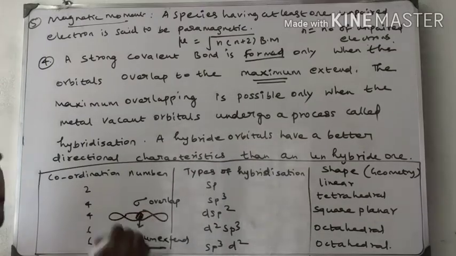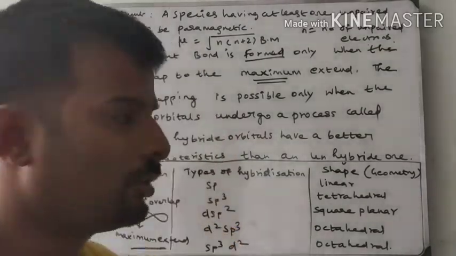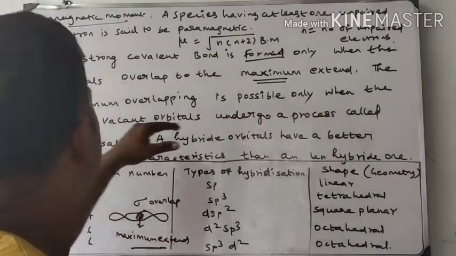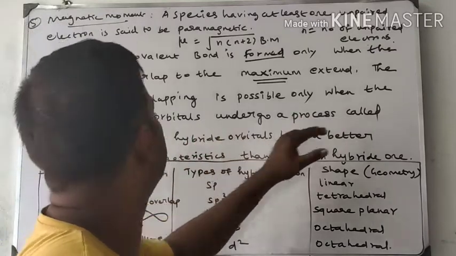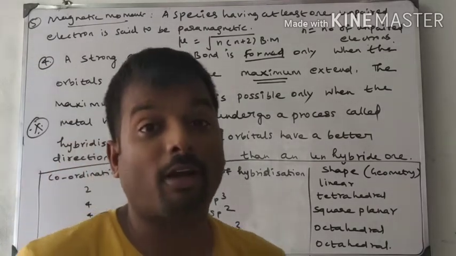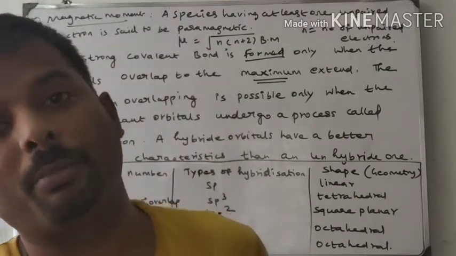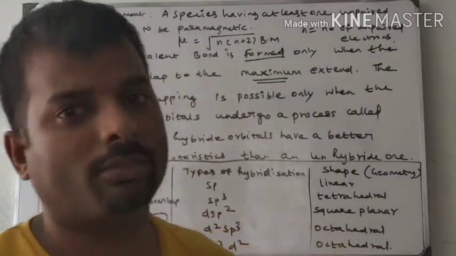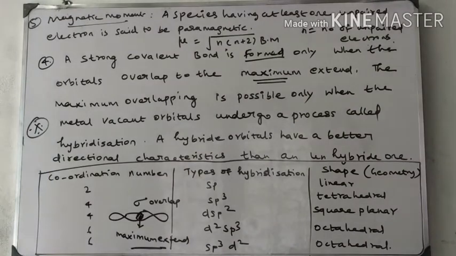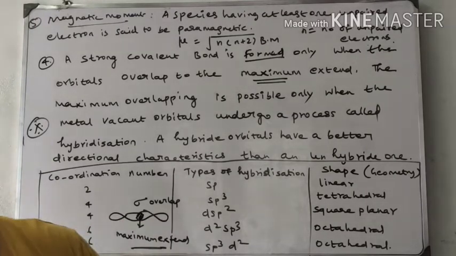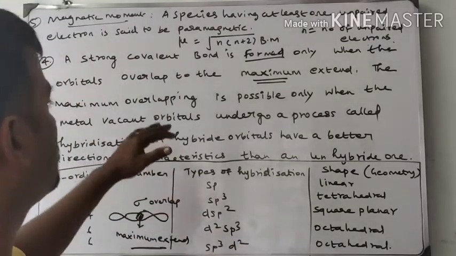This is the maximum extent, as we learned in the 11th standard. The maximum overlapping is possible only when the metal vacant orbitals undergo a process called hybridization. This is also very important, because after hybridization the orbitals of the ligand and the orbitals of the metal have equal energy. If the energy is equal, they will undergo maximum overlap. If one has higher energy and one has lower energy, the overlap is not that strong.